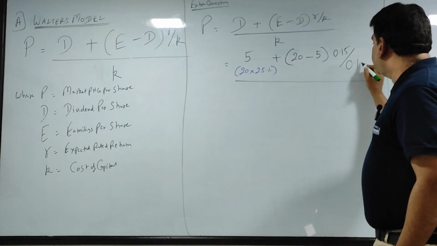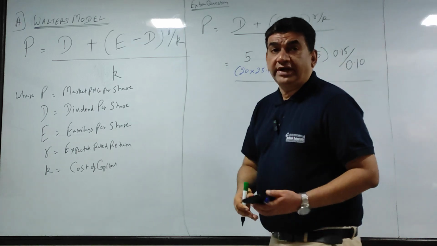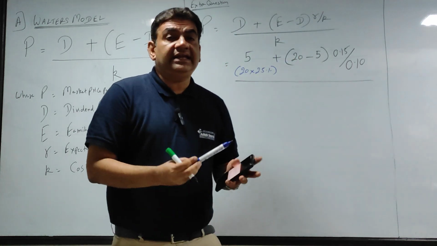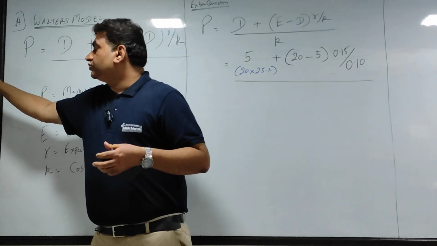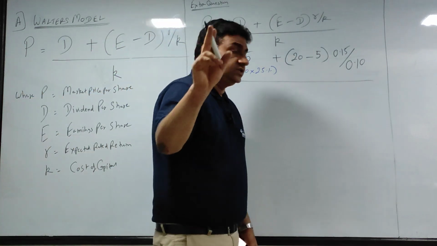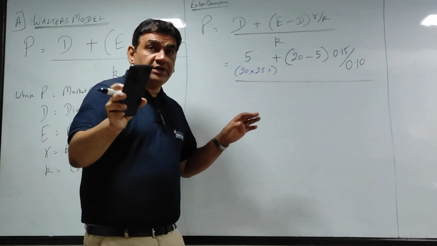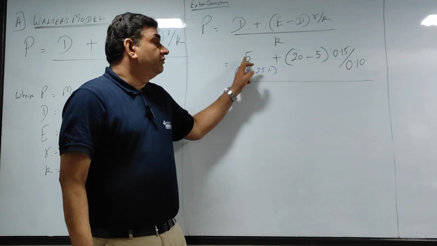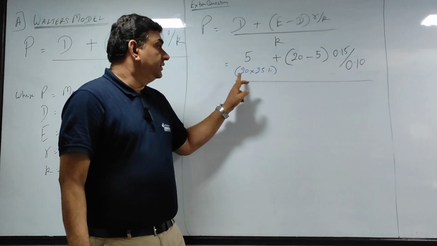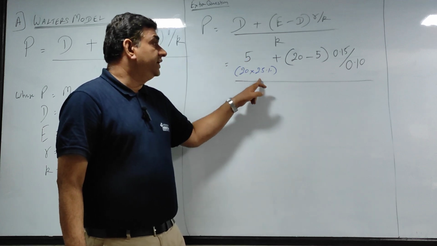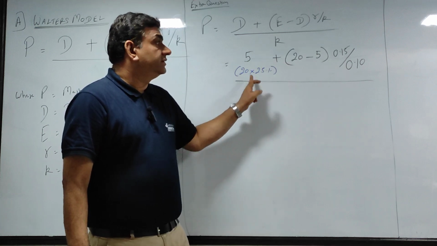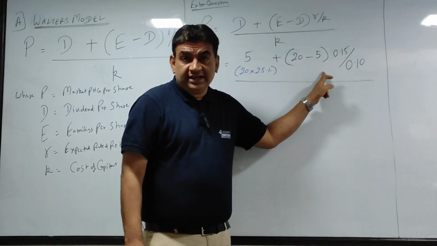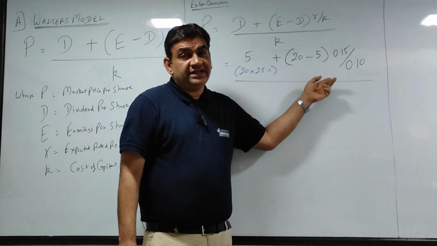Again, don't write 10, write 0.10, because it is expressed in terms of percentage. So see now, I'll just brush up the numerator again. 5 is dividend per share. Earn 20, 25% of 20 is 5. 20 is earnings, out of which I paid dividend 5. So the amount retained is 15.